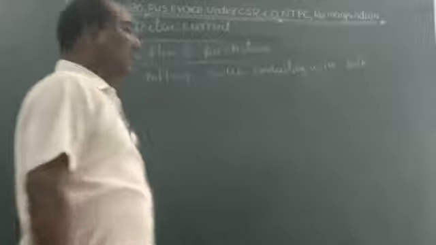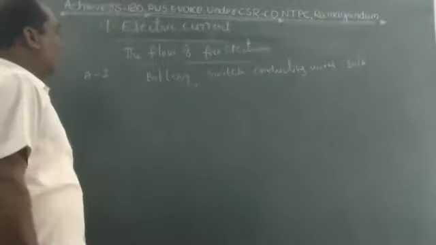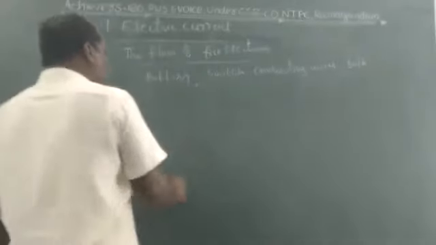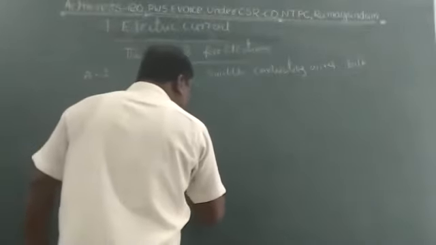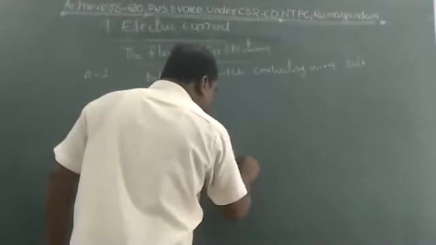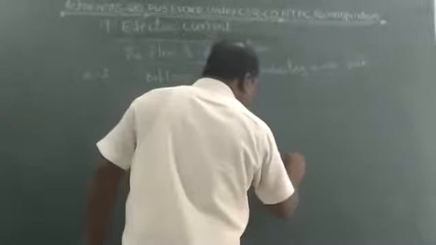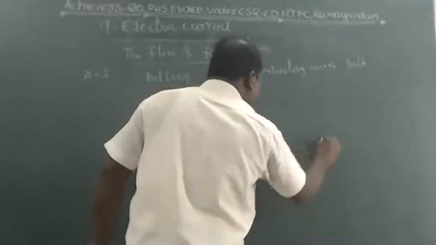These are the required materials. We join all this material one to another and make a circuit. This is the battery, and this is the switch.